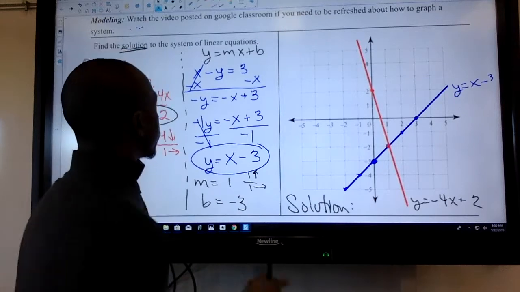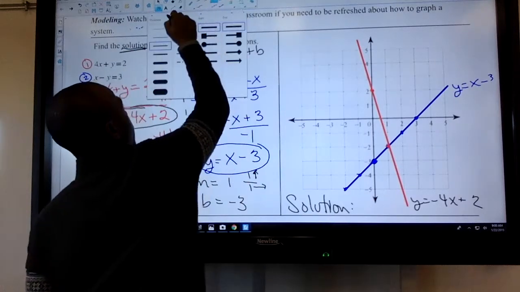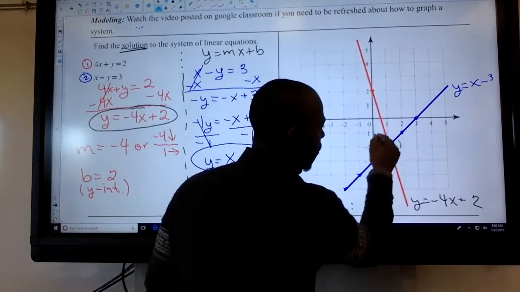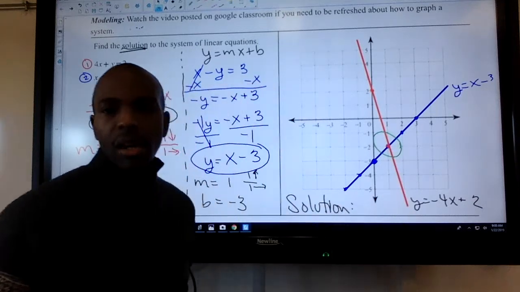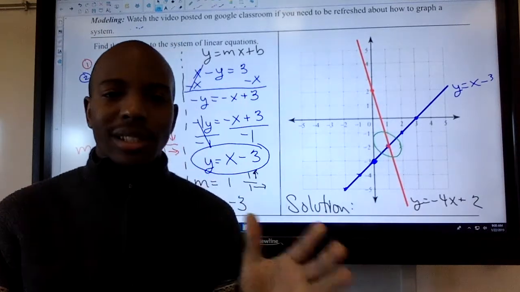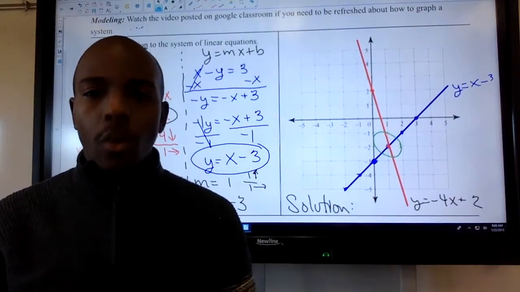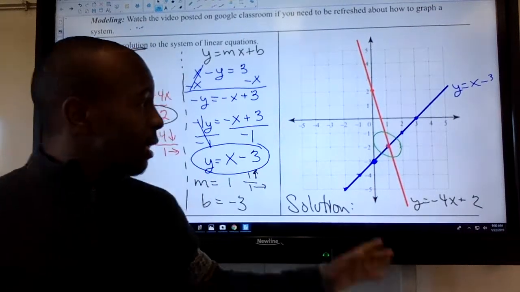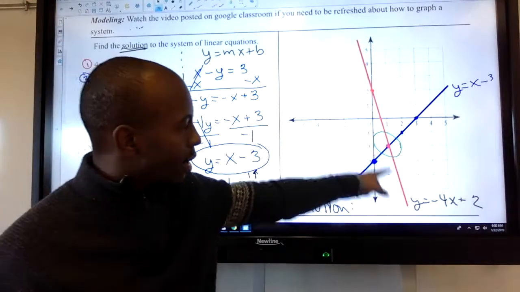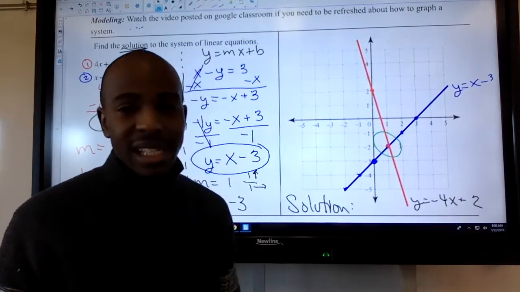The solution to this particular problem is wherever they cross. That's our solution, right? This is the technique called graphing systems of equations, which when you graph them, you will immediately see where the solution is, all right? And in this case, you can see they cross at this point right here, 1, negative 2.